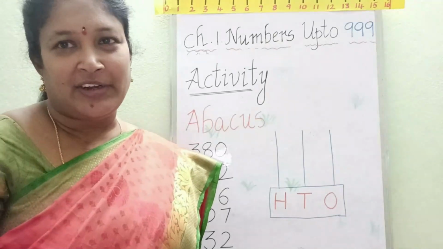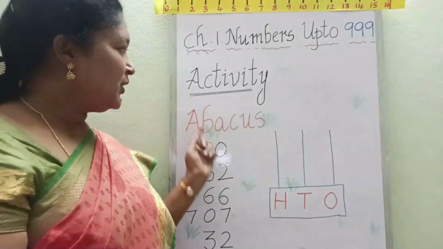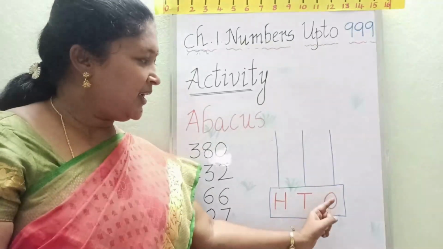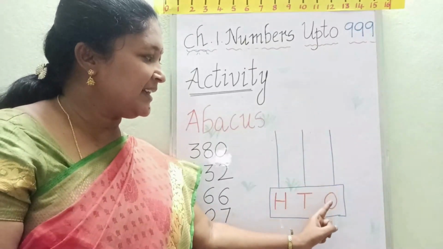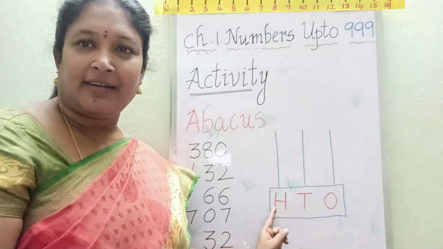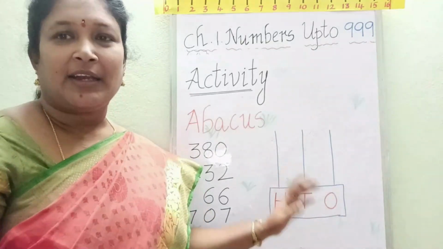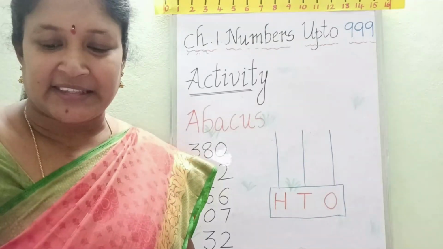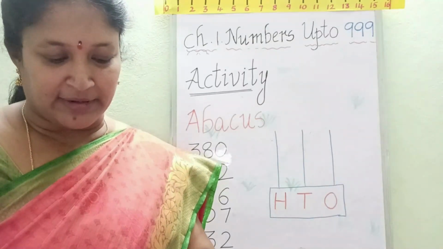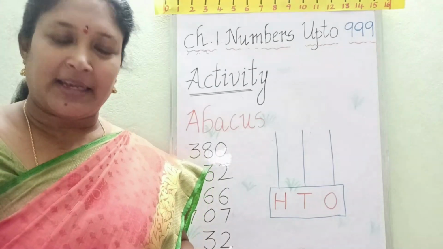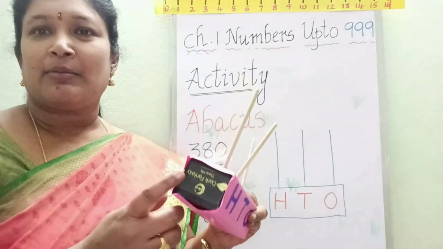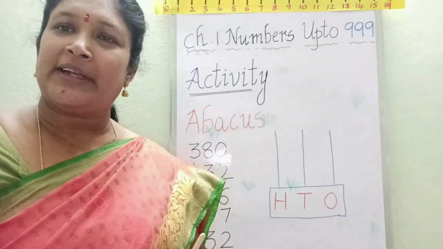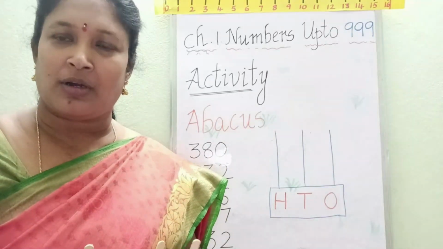Children, now we will do one activity. What is this here? Abacus. So here on the abacus, 3 strings are there. See here, ones, tens, hundreds. 3 places are there. Now we are going to prepare one model of abacus. What are the things required for that? You can take any empty box, a biscuit box, shoe box or any box.